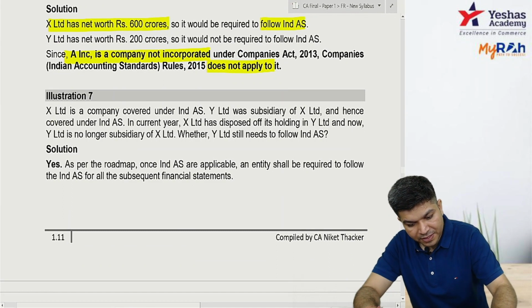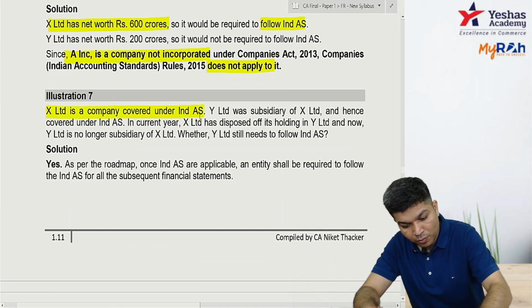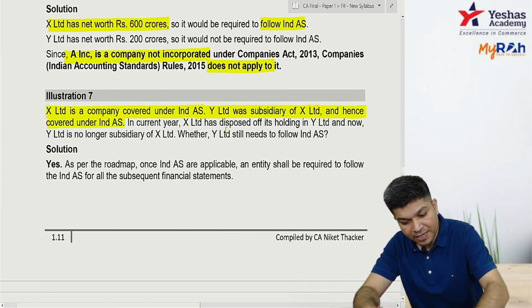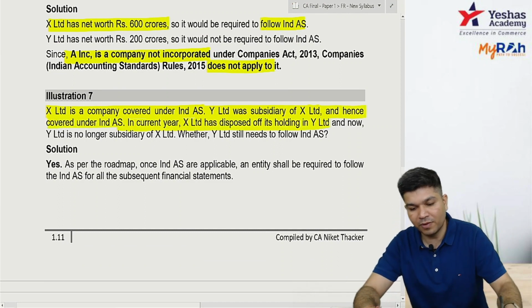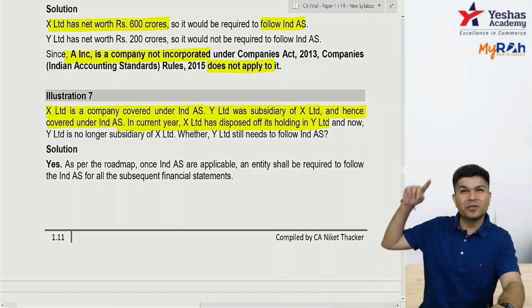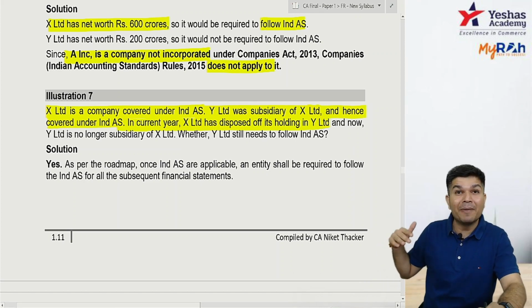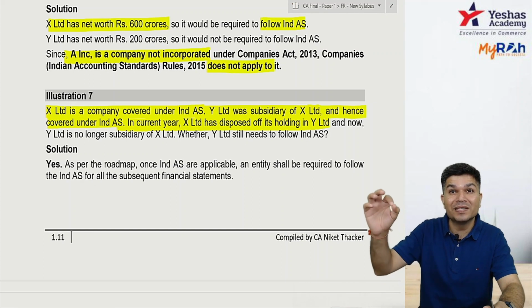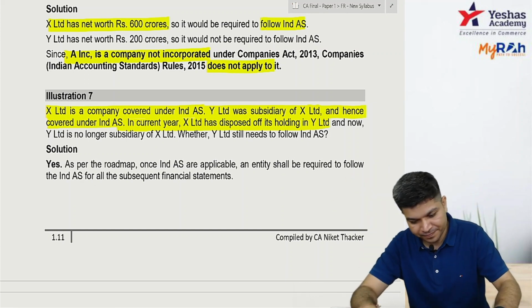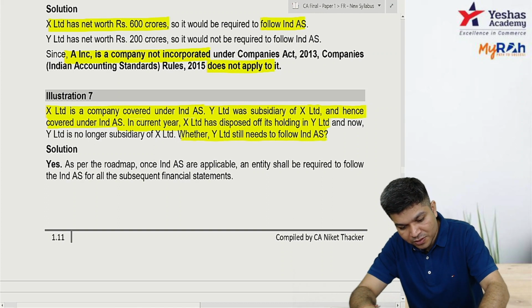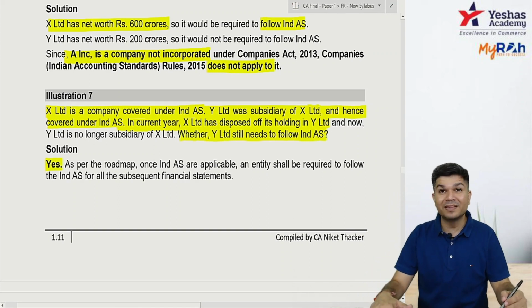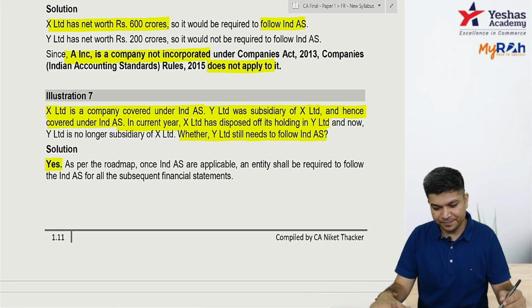X is a company covered under IND AS. Y was a subsidiary of X and Y was also covered under IND AS. Last year, they disposed of the holding in Y. So Y was a subsidiary of X, that's why IND AS was applicable. Now it is no longer a subsidiary. Whether Y still needs to follow IND AS? Answer is yes. Once applicable, lifetime applicable. Clear?